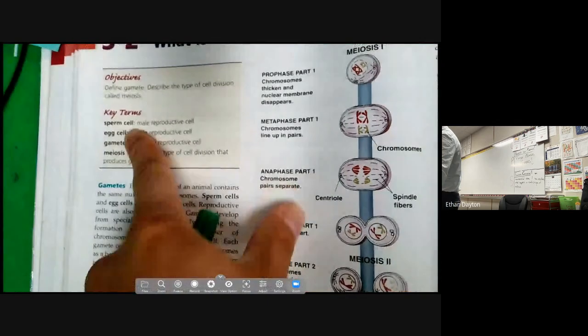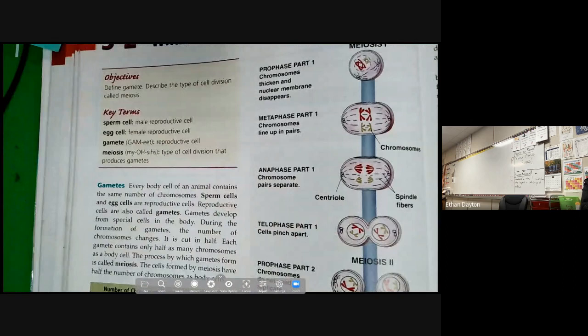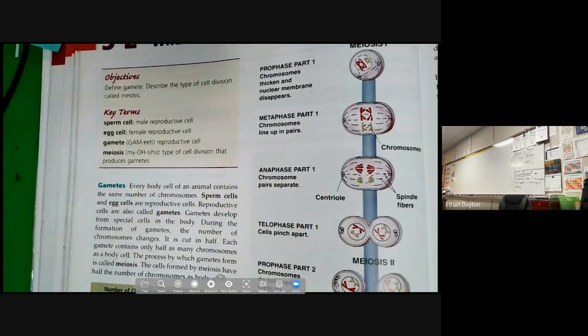Key terms. We have sperm cell. A sperm cell is a male reproductive cell. Egg cell is the female reproductive cell. A gamete is a reproductive cell. So a sperm cell could be considered the male gamete. The egg cell could be considered the female gamete. Gamete is a fancy word for reproductive cell.